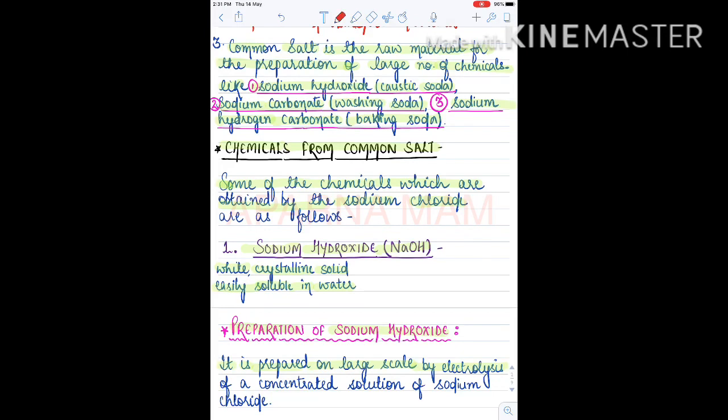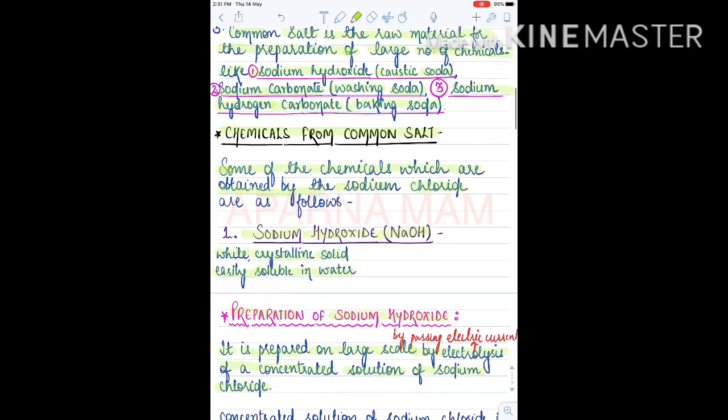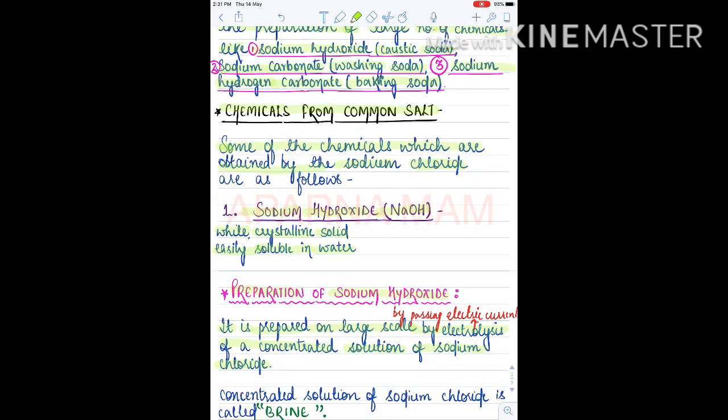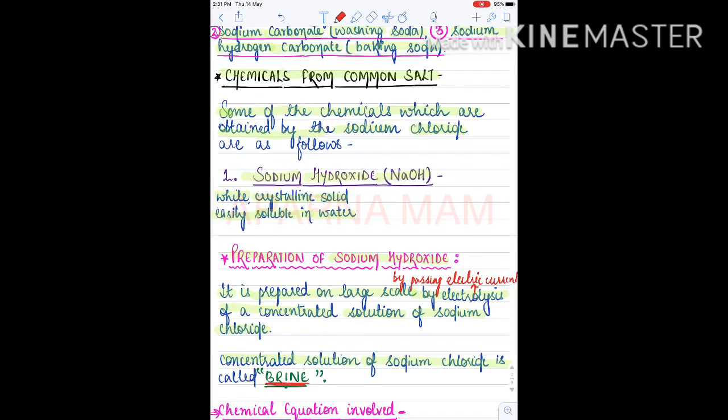Electrolysis means passing electric current through an aqueous solution, or concentrated solution, of sodium chloride. Concentrated means a very small amount of water. Here this concentrated solution of sodium chloride is called brine. Note this, a concentrated solution of sodium chloride is known as brine.